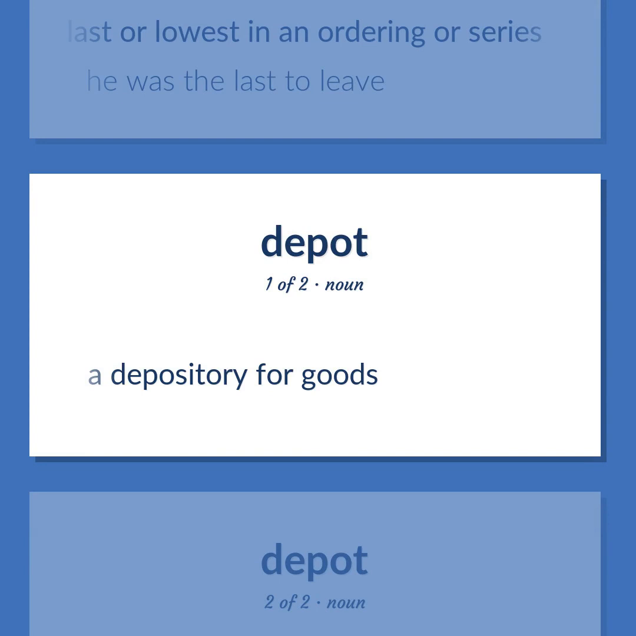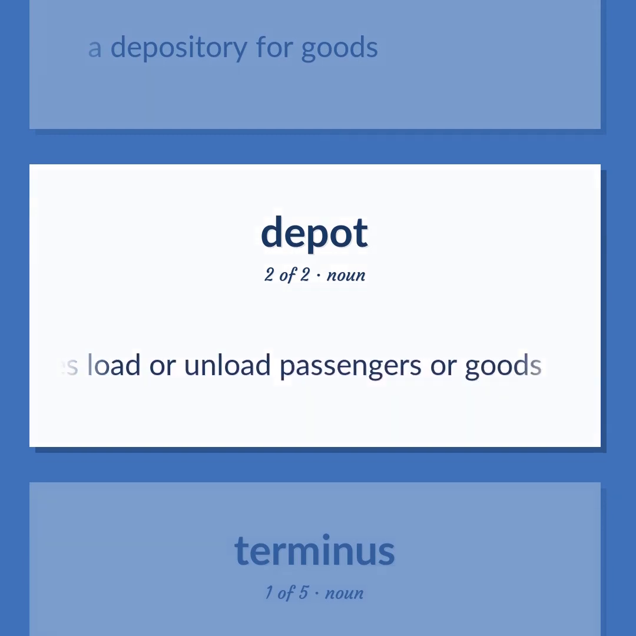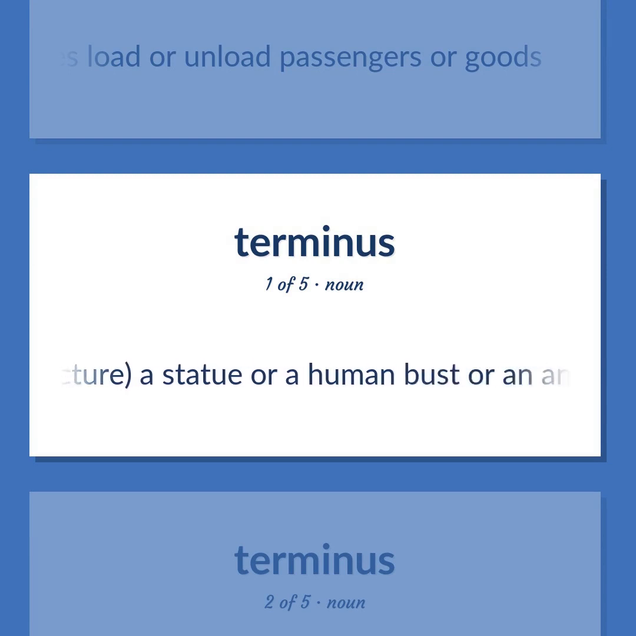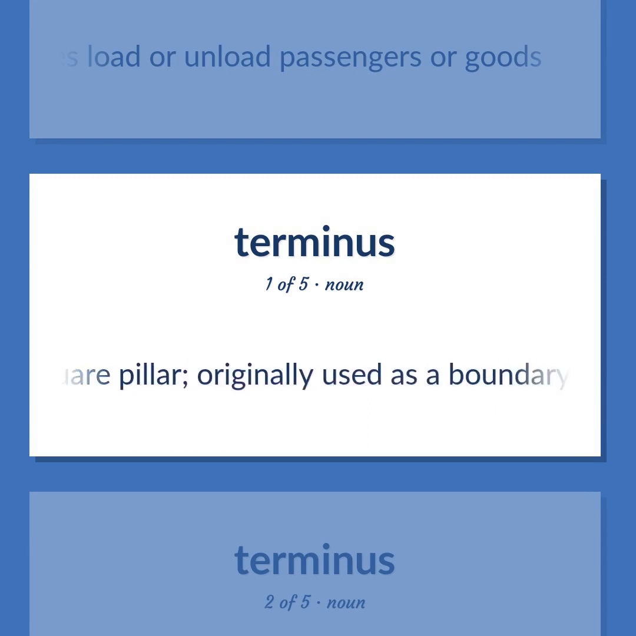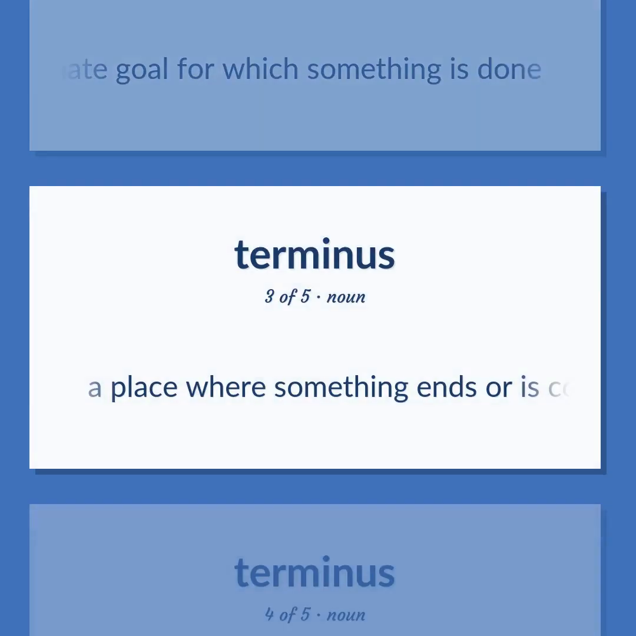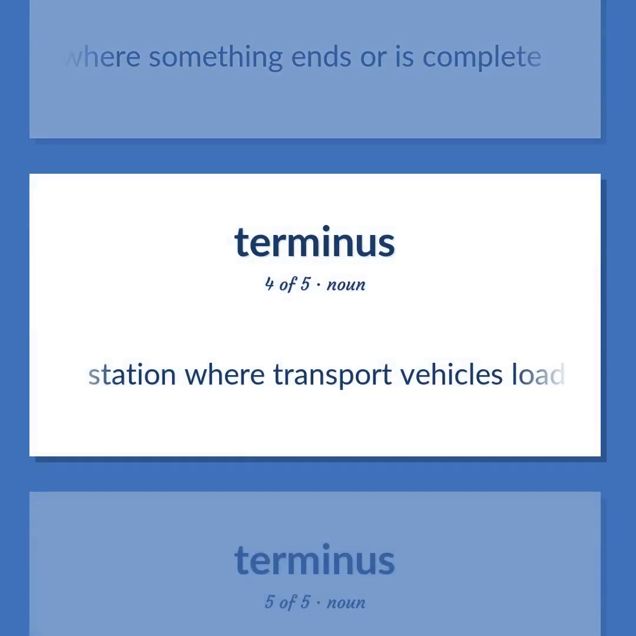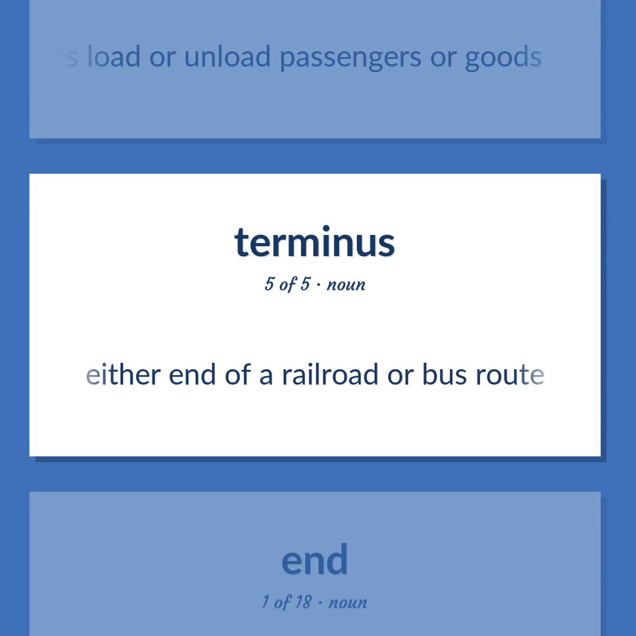A depository for goods. Station where transport vehicles load or unload passengers or goods. Architecture. A statue or a human bust or an animal carved out of the top of a square pillar. Originally used as a boundary marker in ancient Rome. The ultimate goal for which something is done. A place where something ends or is complete. Station where transport vehicles load or unload passengers or goods. Either end of a railroad or bus route.